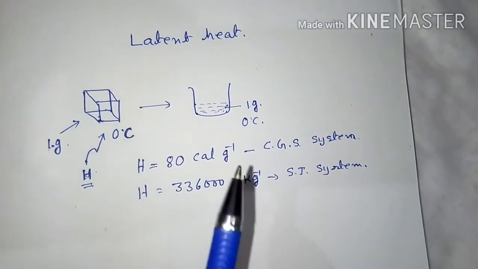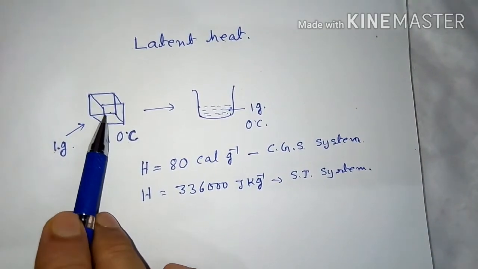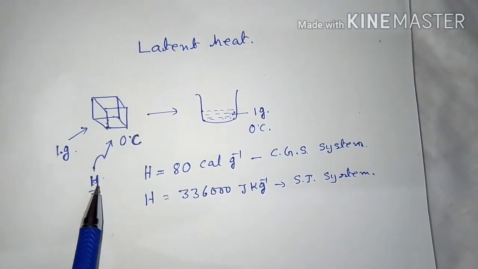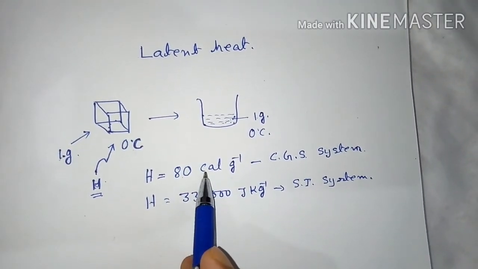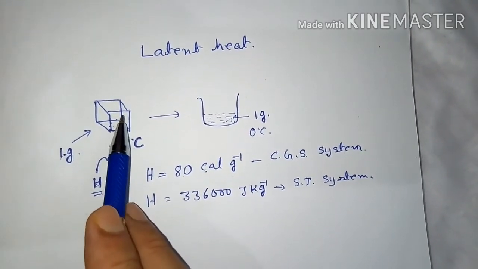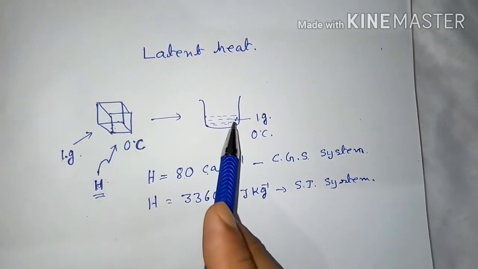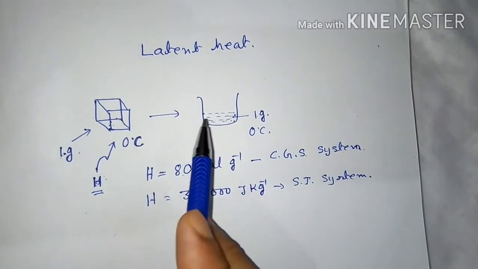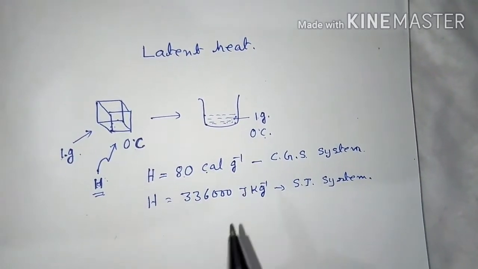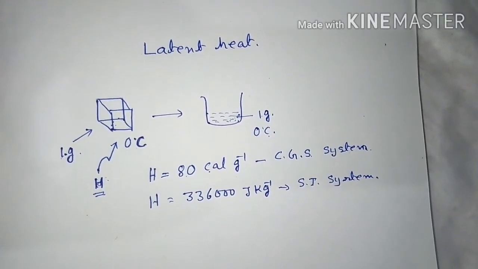So if you have a 1 gram cube of ice, you have to provide 80 calorie heat to change the state from solid to liquid completely without changing temperature. This is specific latent heat.